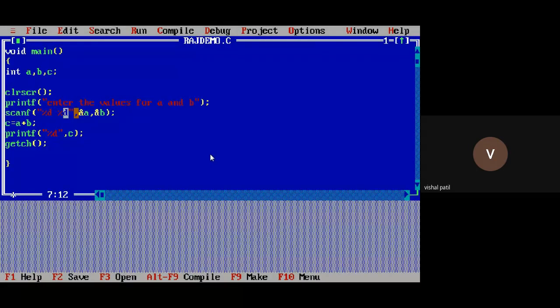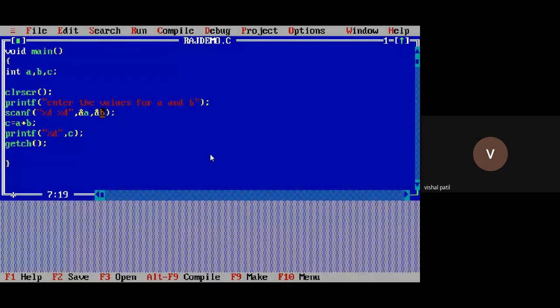Or you can use %i also. That is nothing but the format specifier. The format specifier indicates what type of value you want to take as input from the keyboard. The scanf function we use in order to take the input from the keyboard.